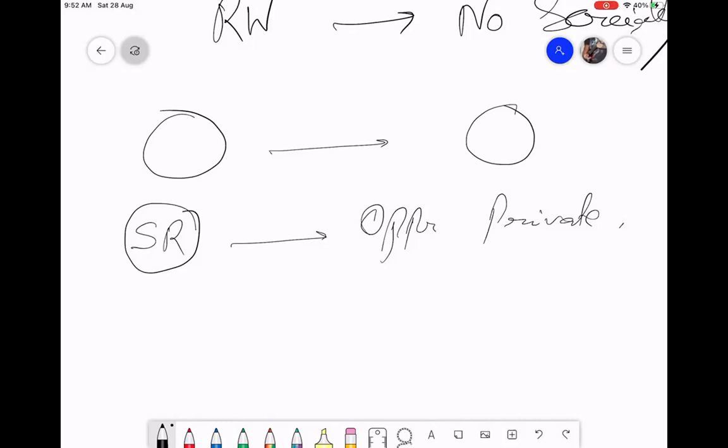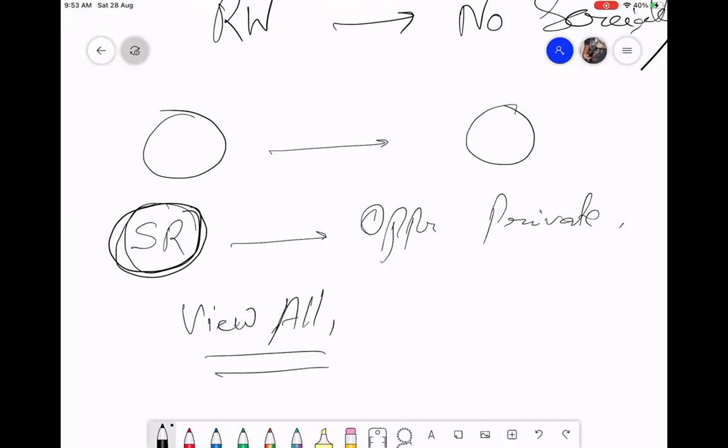One way we already saw, if I give a view all permission to those users. But if I give view all permission to that user, he is able to see not only my records, he can see other records also. Every record in that table he will be able to see, right? But that is not the requirement. I only want to show my records to my manager. So I cannot go with view all permission. He will see more data than he should see.